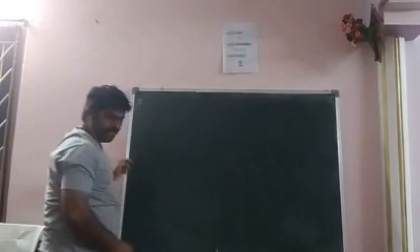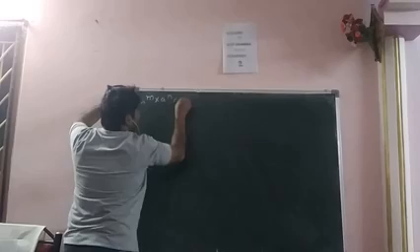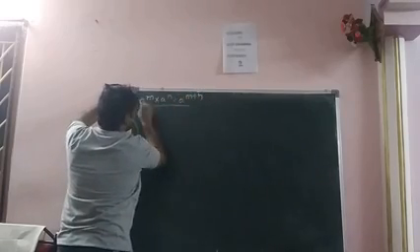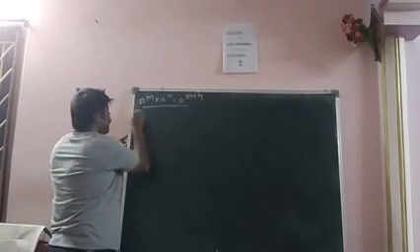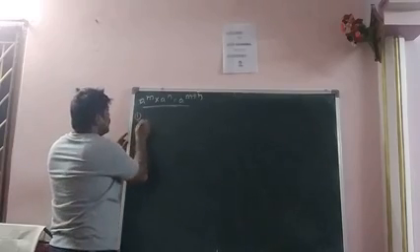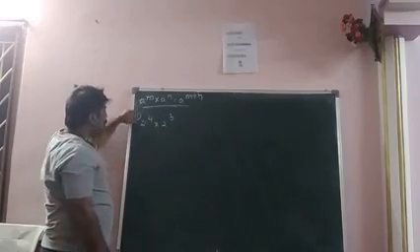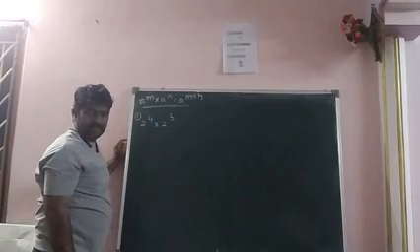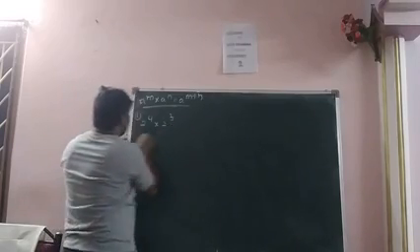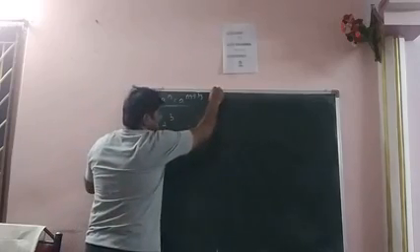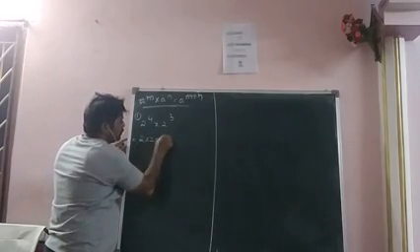So first formula, a power m into a power n is nothing but a power of m plus n. Okay, so first problem, 2 power 4 into 2 cube. So what is 2 power 4? 2 should be written 4 times. That is 2 into 2 into 2 into 2.